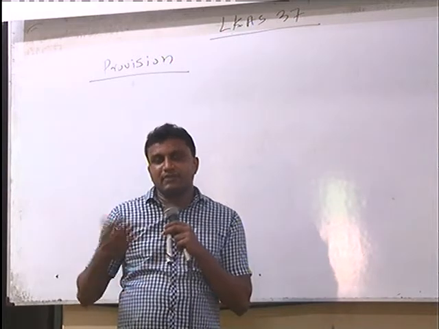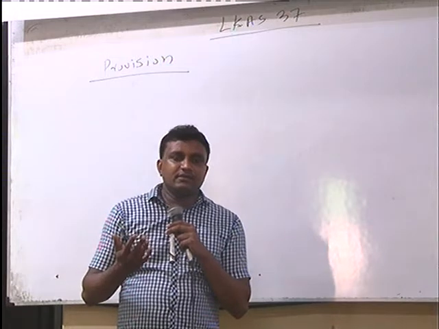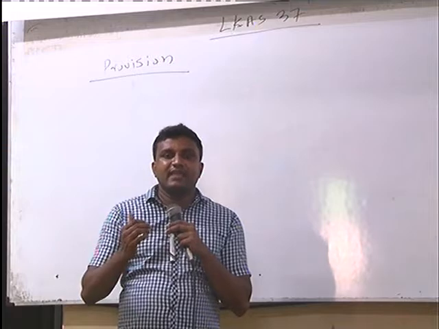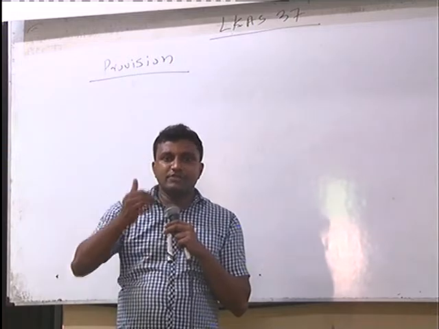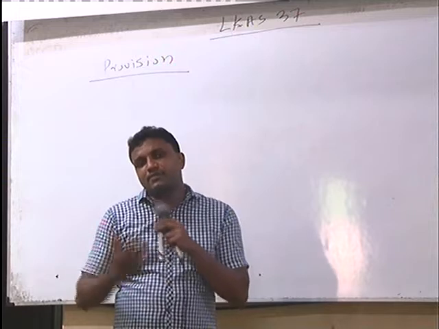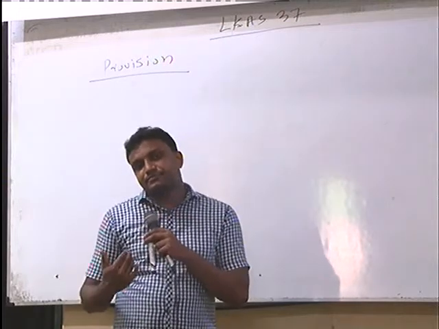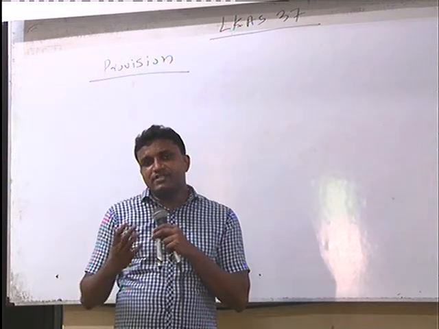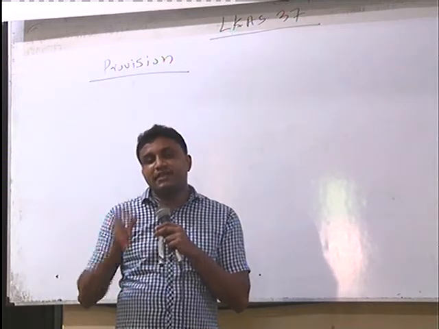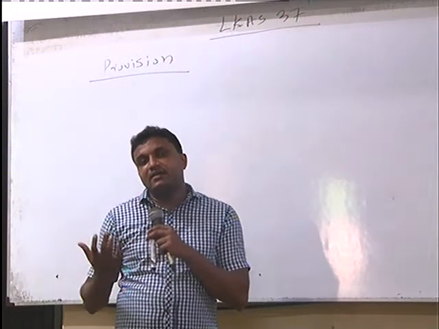When you provide for the debtors, the doubtful debt expense account is debited and the provision for doubtful debts is credited, right? The provision account is always on the credit side. Therefore, out of these five elements, the provision is a liability. Right? Provision is always on the liability side, the credit side.